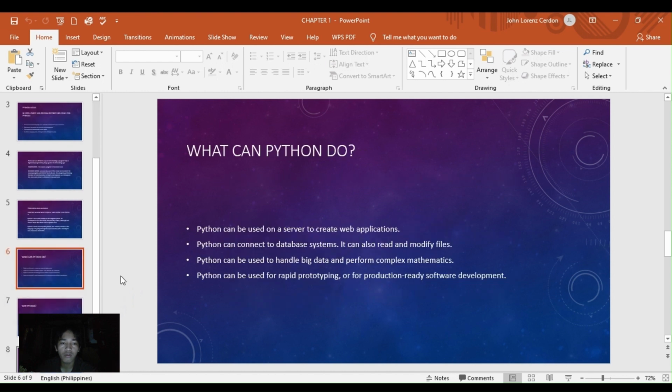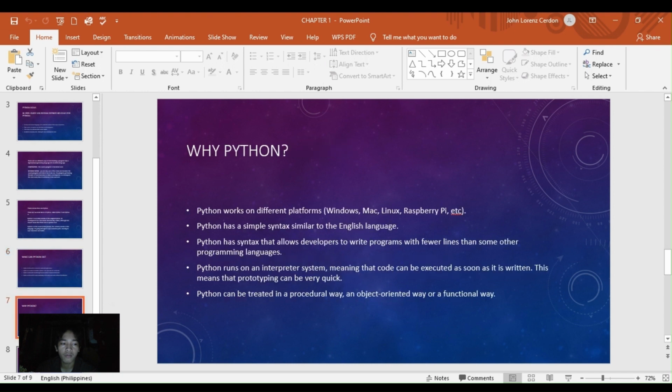What can Python do? Python can be used on a server to create web applications. Python can connect to database systems. It can also read and modify files. Python can be used to handle big data and perform complex mathematics. Python can be used for rapid prototyping or for production-ready software development.